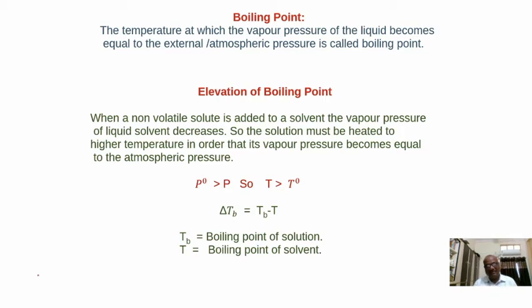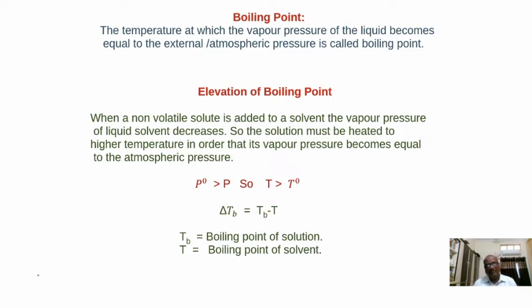So the solution will boil at a higher temperature. Means as the number of moles of non-volatile solute increases, or as the number of particles of non-volatile solute increases in the solution, the boiling point also increases, and the elevation of boiling point will also increase.